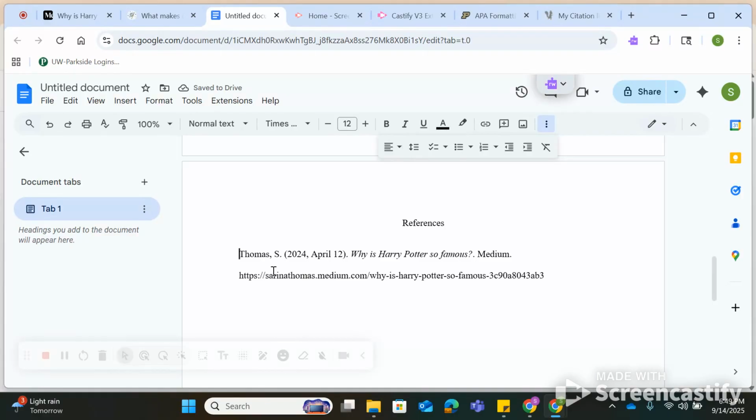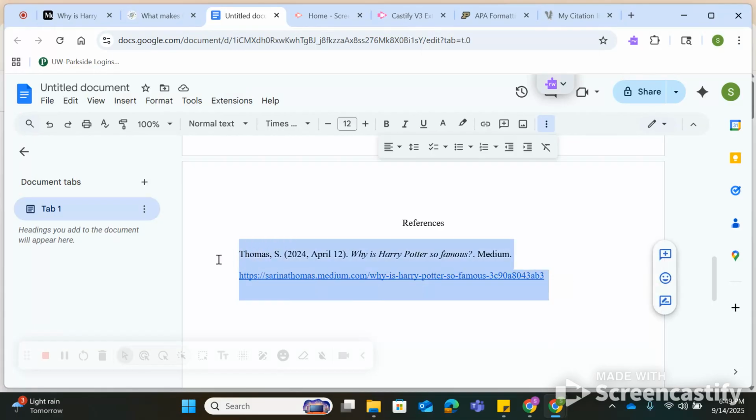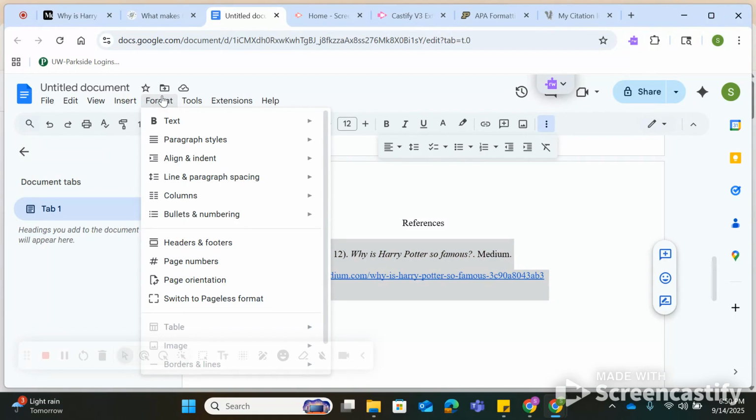Remember, 1-inch margins. Second problem, why isn't our link clickable? Super easy fix. You just put a space after it. But most importantly, this does not have a hanging indent. You say, Miss Hartley, how do I fix that problem? I'll teach you right now.